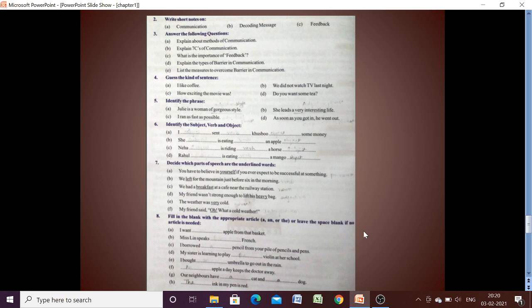Now coming to the question number 7. Now you have to decide which parts of speech are the underlined words. You have to believe in yourself if you ever expect to be successful at something. So yourself here is a pronoun. Second question. We left for the mountain just before 6 in the morning. So left is verb. Third, we had a breakfast at a cafe near the railway station.